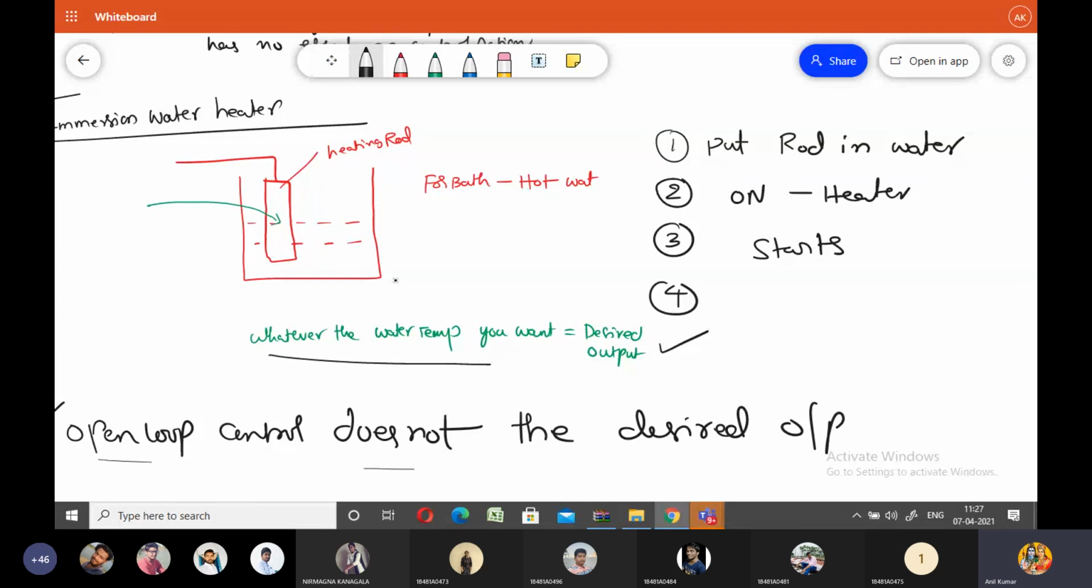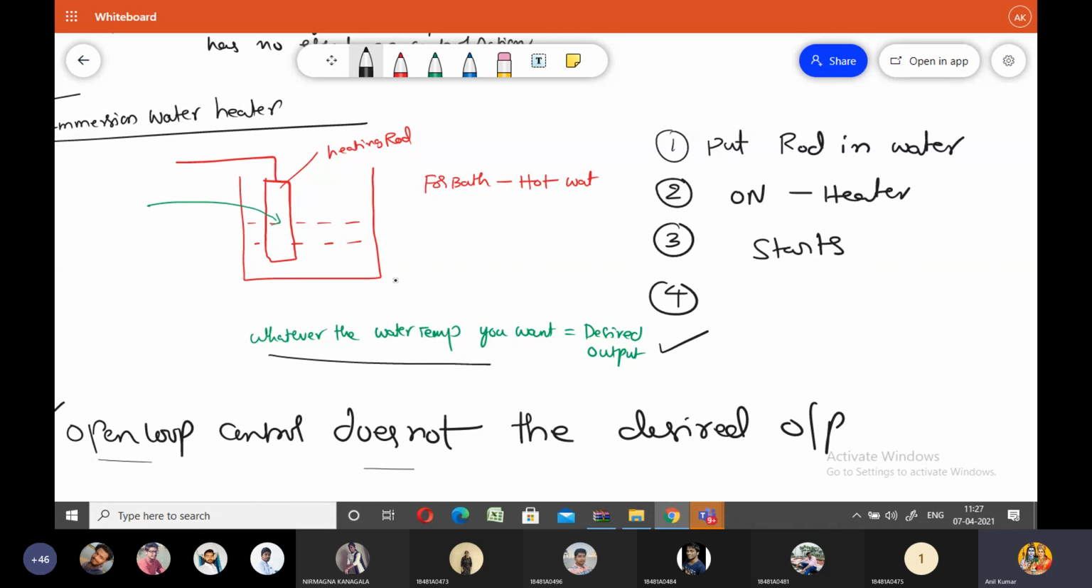The control action in open loop control systems is purely independent of the output quantity. Control action is dependent only on the time basis. So these are the points I would like to cover about open loop control systems. The first point: there is no feedback in open loop control systems.